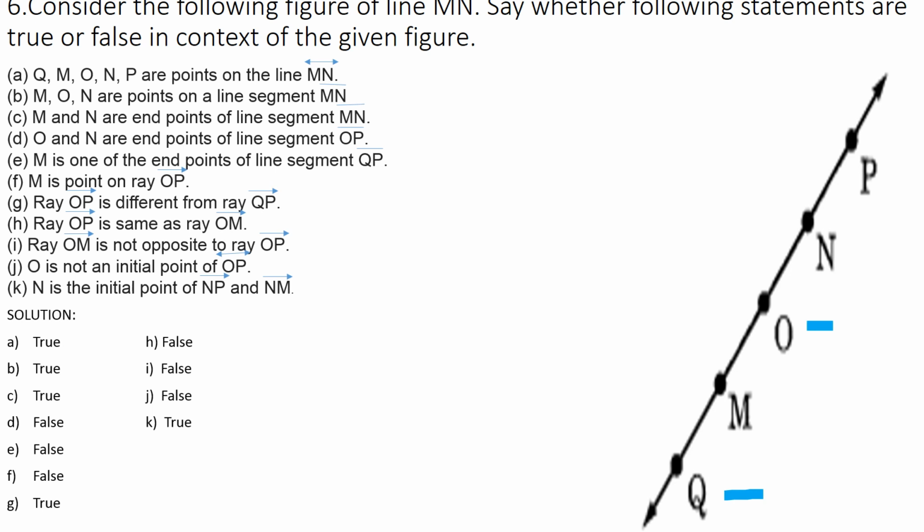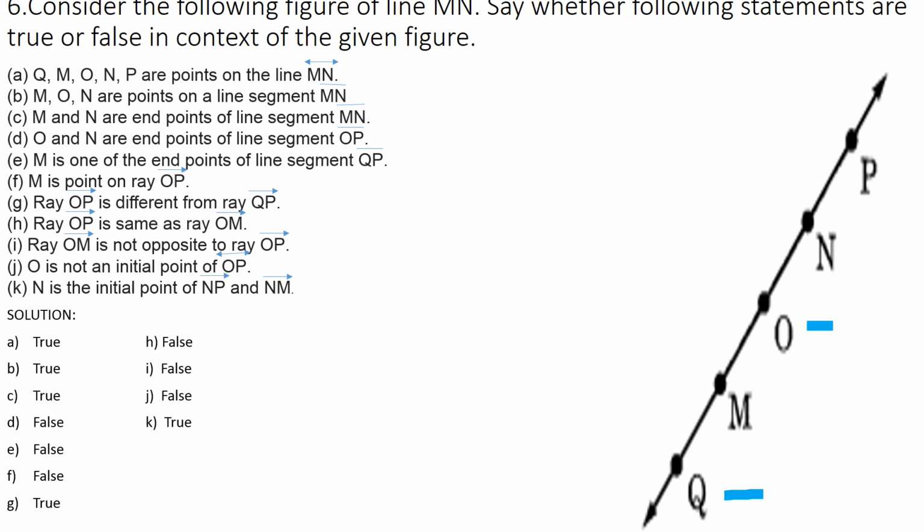The next, N is the initial point of rays NP and NM. A ray has an arrow mark on only one side. NP and NM go in different directions but have the same initial point. So it is true. N is the initial point for ray NP and N is the initial point for ray NM. So both have the same initial point. So it is true. Do you all understand?